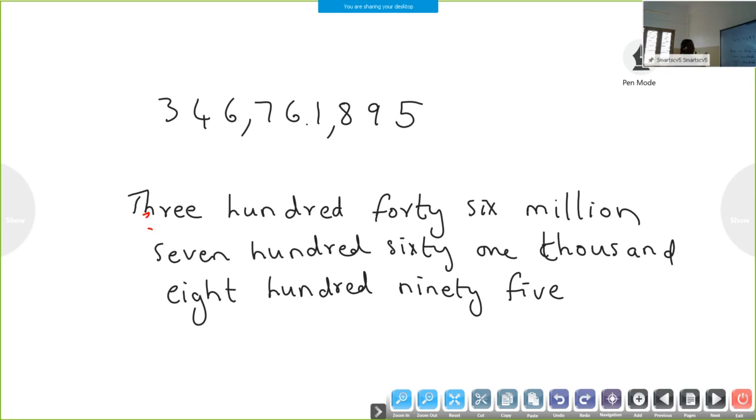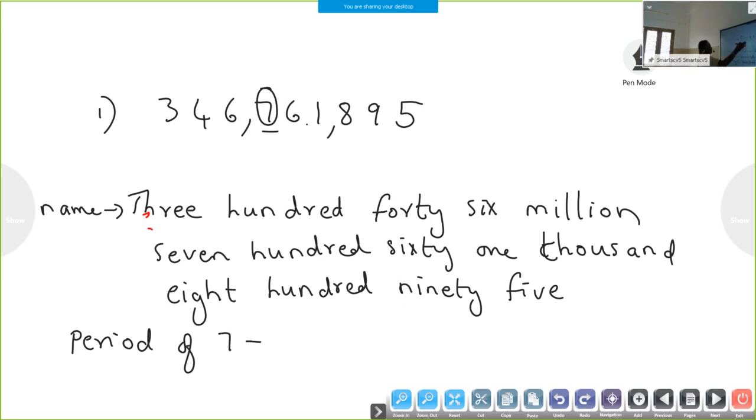Okay, one more thing. What is the period of this digit 7? The last three digits, 8, 9 and 5, are in the ones period.